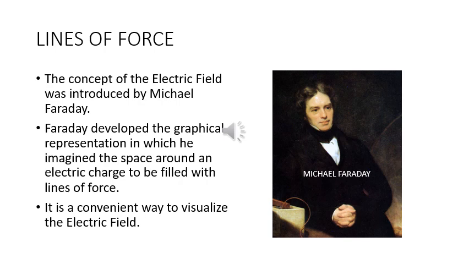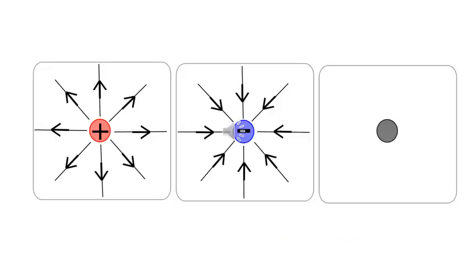Faraday developed a graphical representation in which he imagined the space around an electric charge to be filled with the lines of force. It is a very convenient way to visualize the electric field. The right-hand side shows a photograph of Michael Faraday. This is a photograph taken from the internet. You can see the electric lines of force from a positive charge diverging out. So resultantly, the divergence of E at this point is going to be positive. The electric lines of force converge towards a negative charge, and resultantly the divergence at this point will be negative.